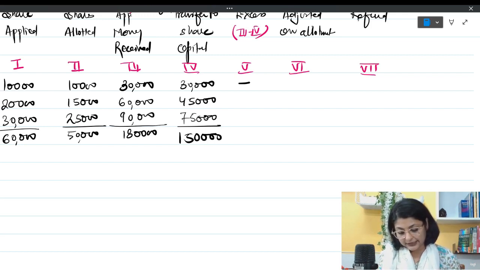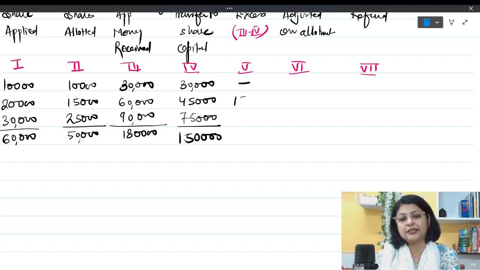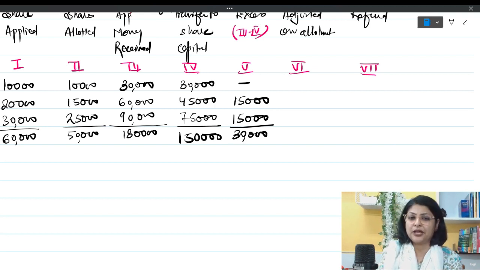We have received 60, but 45 is the amount which is transferred to share capital. And here we had received 90,000 and we have transferred only 75 to share capital. So in both the cases I have 15,000 rupees in excess. So 30,000 rupees I am writing over here.